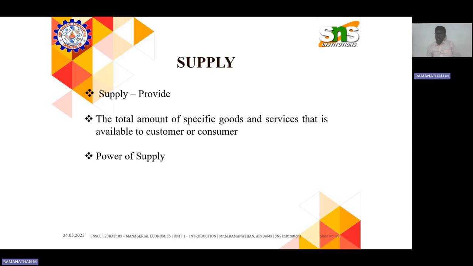When you stop certain things, people are willing to buy that product at whatever price, even if it is 1000 or 2000. So the power of supply plays a vital role in the purchase of commodities. Thank you all.